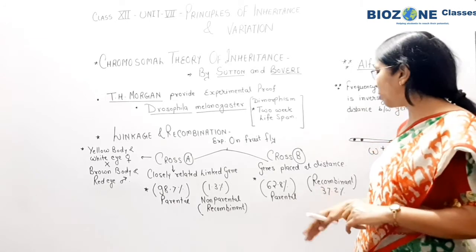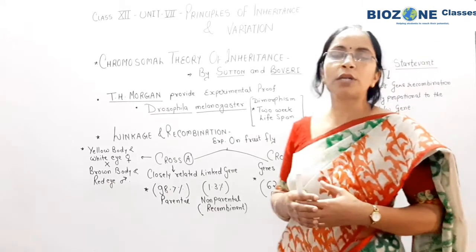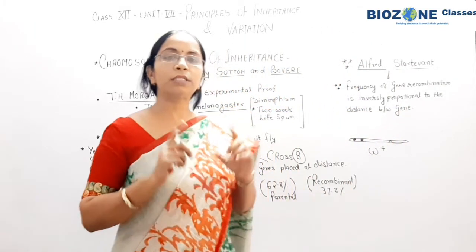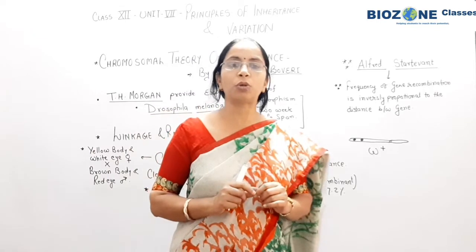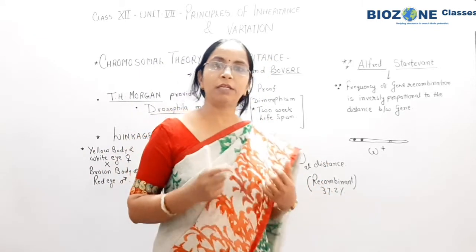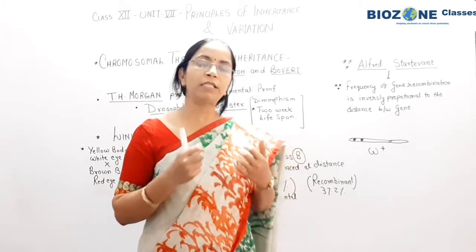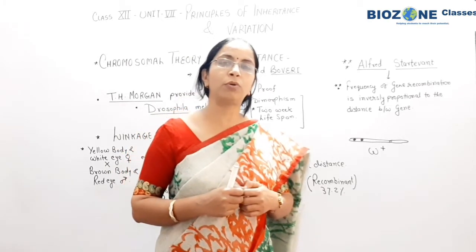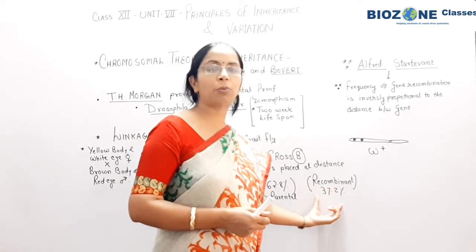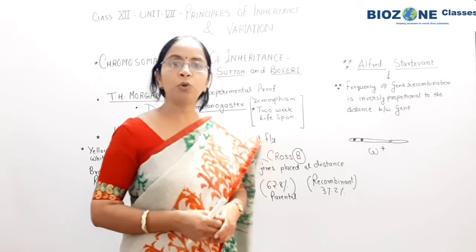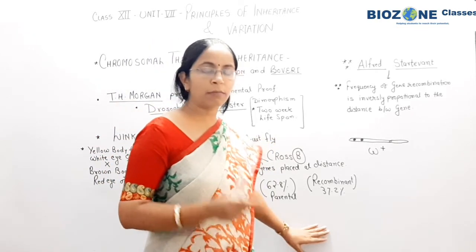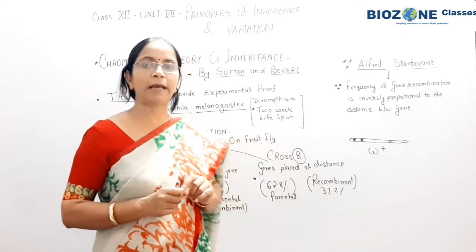62.8%, and when the recombination if we observe, so recombinants you remember recombinants are increased because the distance between the genes also increases. So here you remember when the distance between the genes increases the frequency of recombination or crossing over also increases. तो here you remember recombinant कितना produce हुआ है आपका 37.2%. So these percentages only you remember for that upcoming NEET exam purpose.